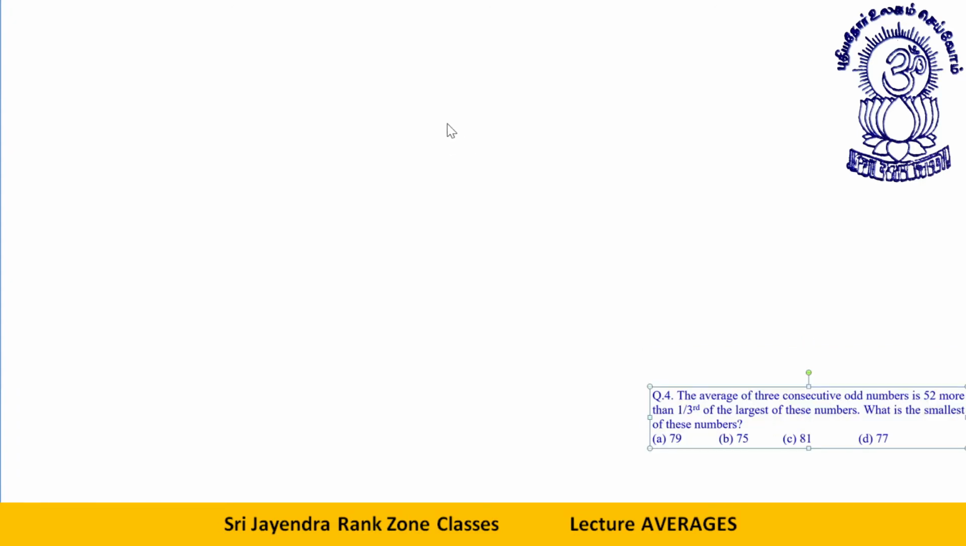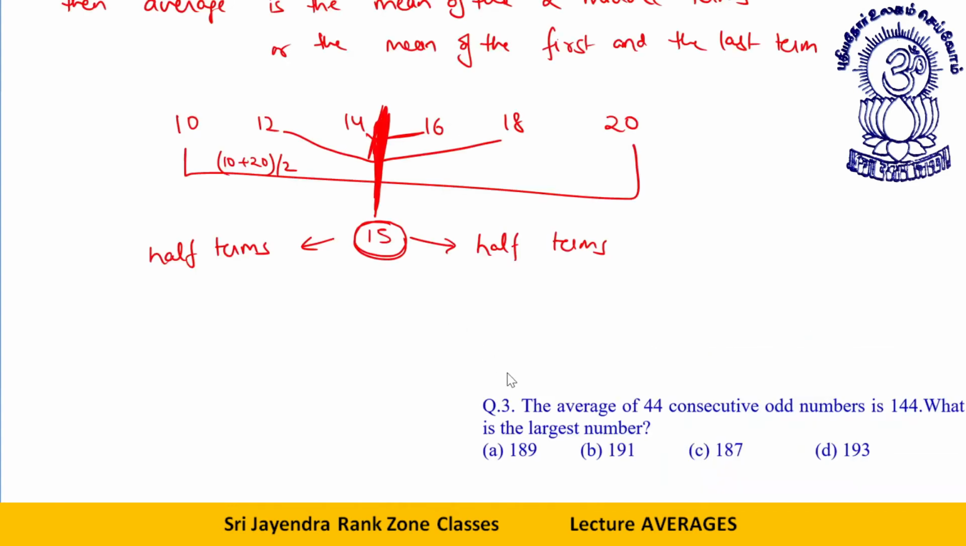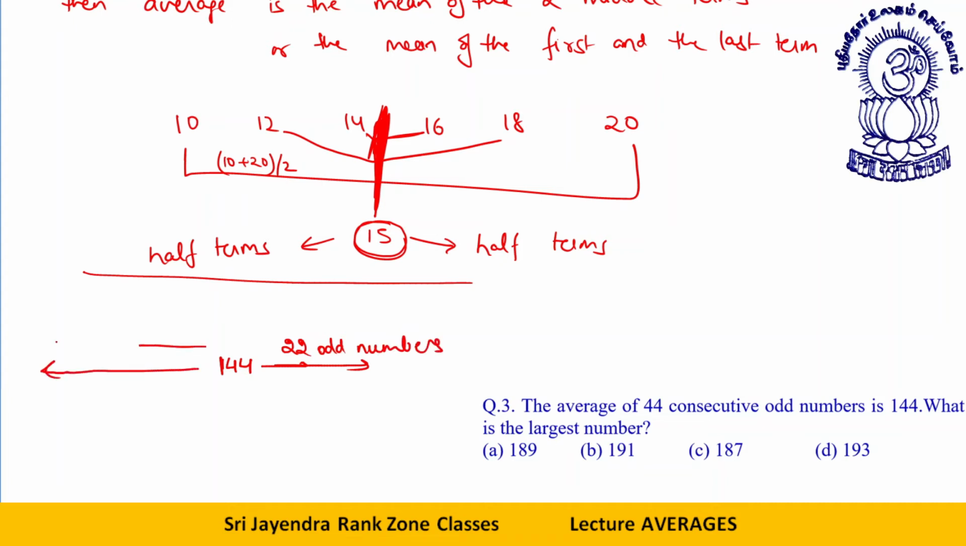I'm very sorry, that was the previous question. The average of 44 consecutive odd numbers is 144. What is the largest number? See, we have 44 consecutive odd numbers. This is the middle term. So we will have 22 odd numbers on this side and 22 odd numbers on this side.